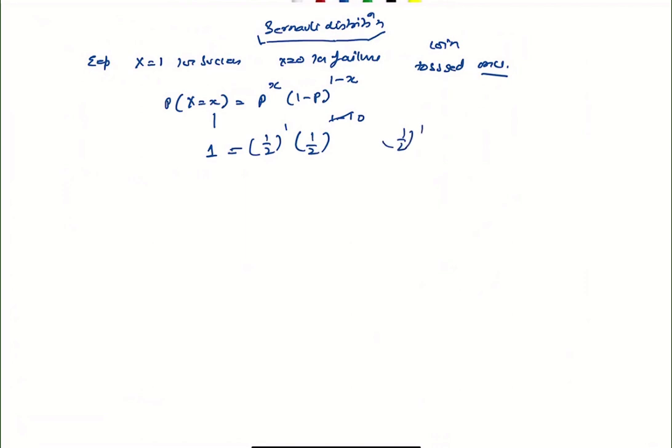So that is the basic foundation of the Bernoulli probability distribution. And the sigma square in Bernoulli distribution is p times (1 minus p).